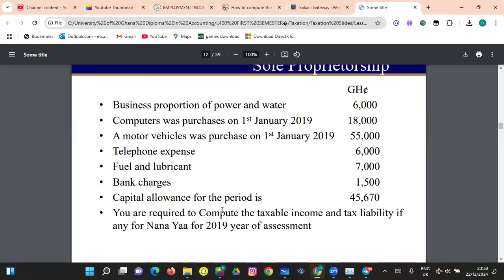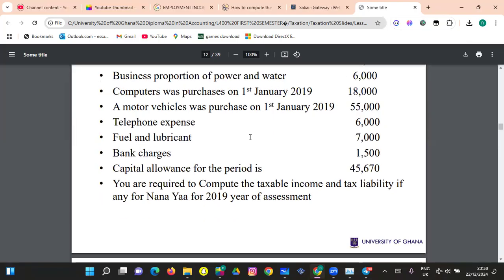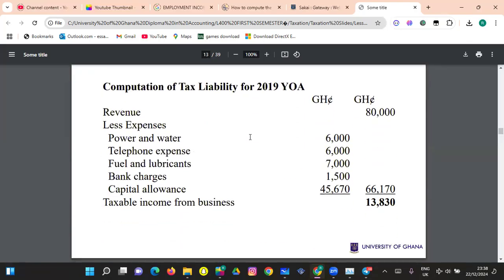When we go back to our allowable and disallowable expenses, remember that expenses of a capital nature are not included as an allowable deduction. So computers and motor vehicles won't be part. Let's look at it here. Our revenue is here, and we have all the other expenses except the expenses that are of a capital nature, so you see they are not here.